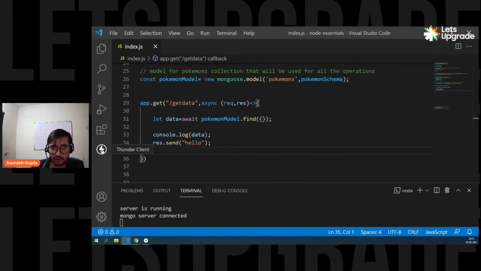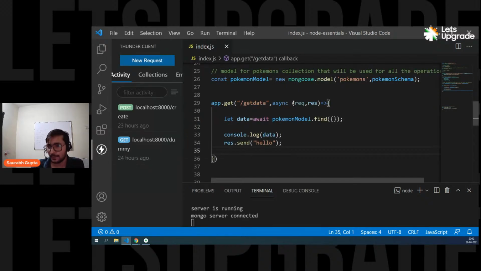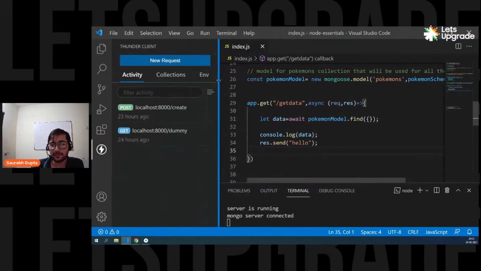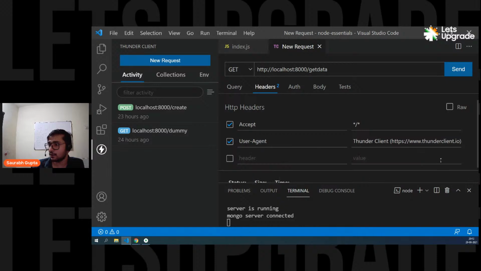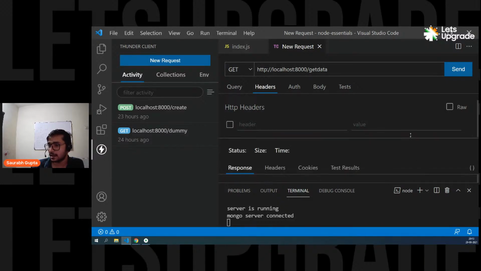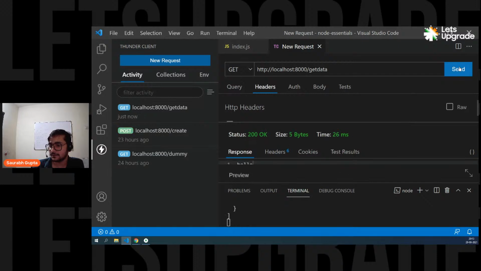Yes, by using that we can get output. The problem is why it is not working normally. If it is working with the endpoint, it should be working, right? Let's create a new request. Let's pass http://localhost:8000/get data. Okay, fine. Get, no headers at all. I don't need any headers. So remove it. And now let's test it, guys. Send and see.